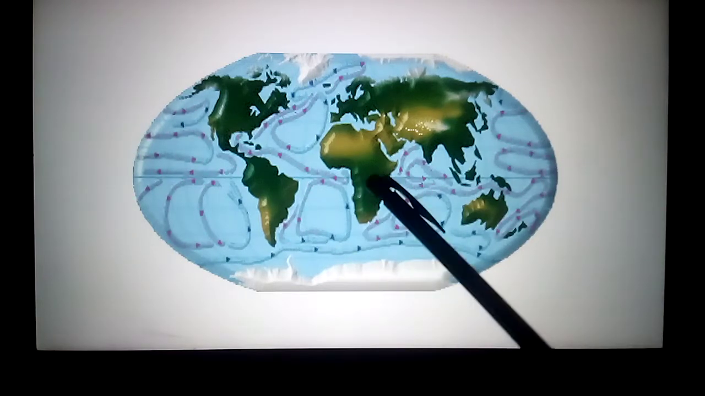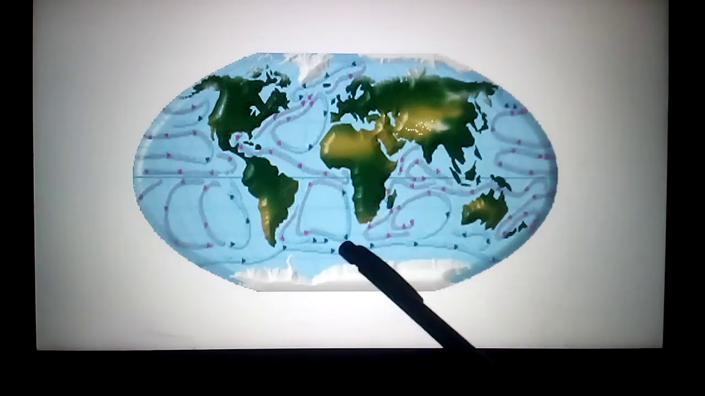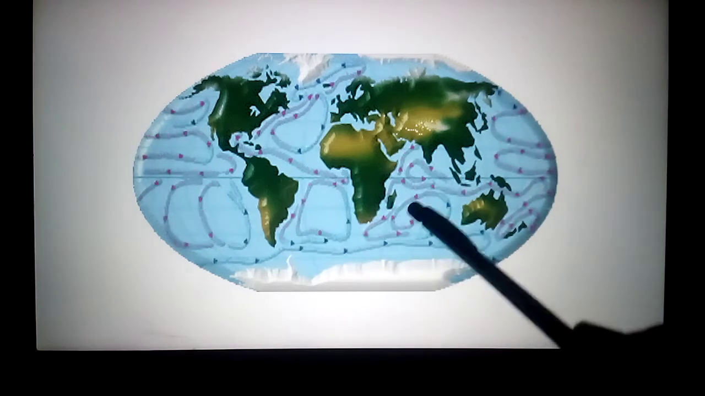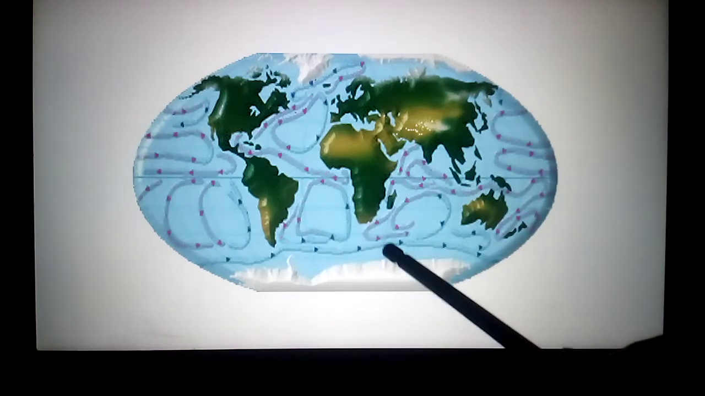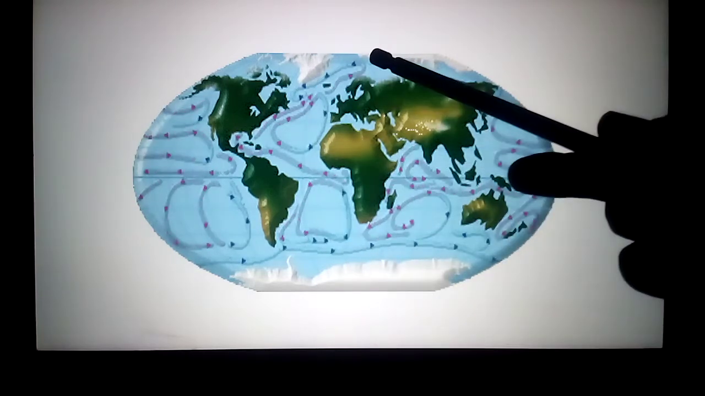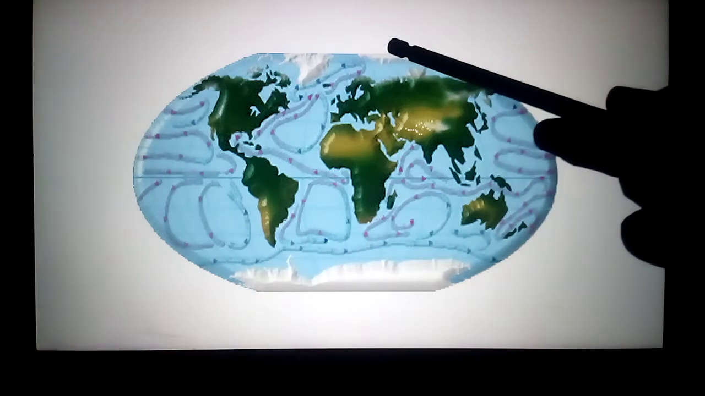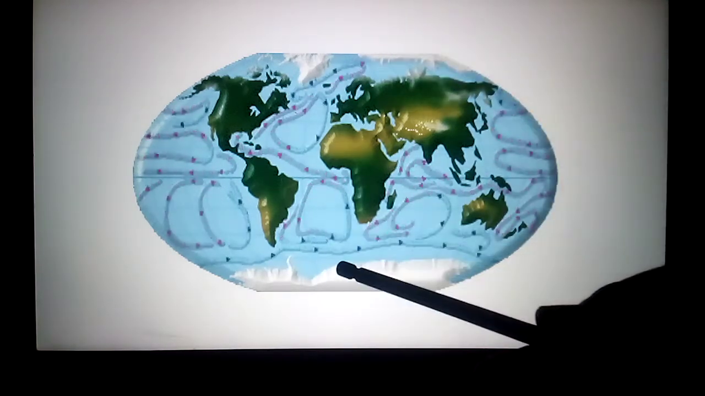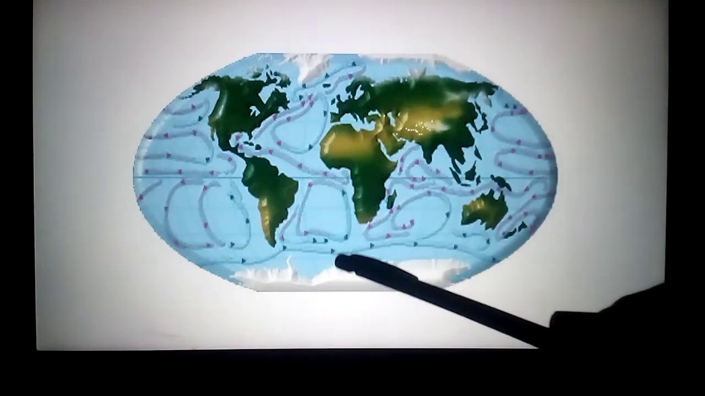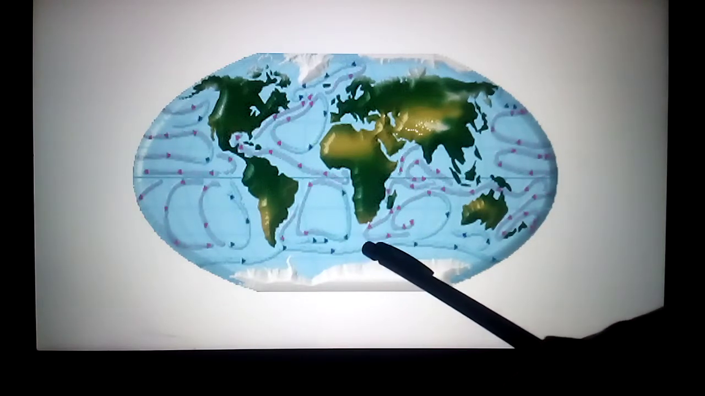These ocean currents are of two types: one is the cold current, another is the warm current. Cold current means near the poles, near the south pole and the north pole, the temperature is low. Because of the low temperatures, the water is cool, it may be in ice. That's why this movement of the water is called the cold current near the poles.